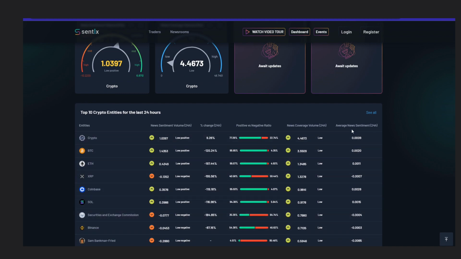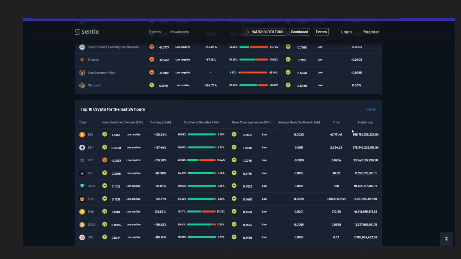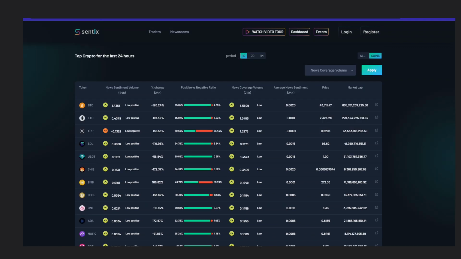By the way, if you scroll a bit, you'll notice that below the Top Mentions table, you'll catch the Top Coins table with two extra columns, price and market cap. Let's transition to sorting tabular data. Firstly, click the See All tab to move to the right dashboard. Next, by clicking on the Select Sorting Field tab, you can sort data into three primary levels: news coverage volume, news sentiment volume, and average sentiment.